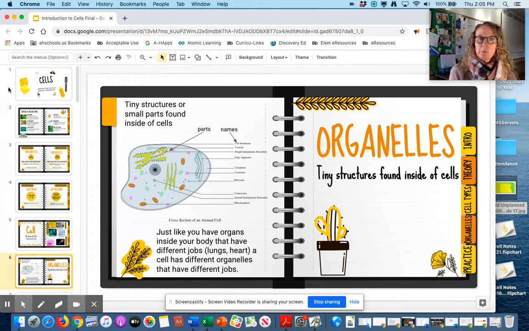Because if your cell parts aren't working correctly, then your cells can't work correctly, then your organs can't work correctly, and then you can't work correctly. So we're going to learn about those.